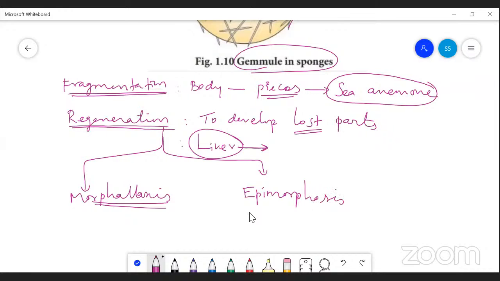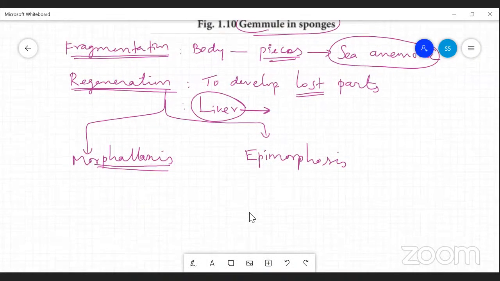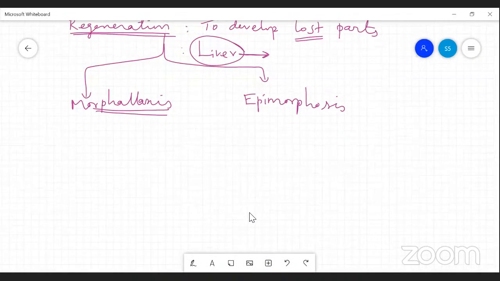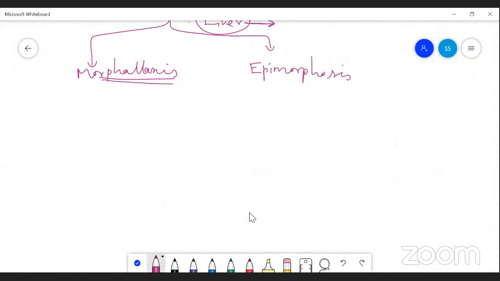Okay, and morphallaxis, as said, is the first type. If we cut the animal, or if the organism is broken at any angle, it is well developed in the case of planaria, and it develops in hydra also. Suppose you take a planaria, the structure is like this.